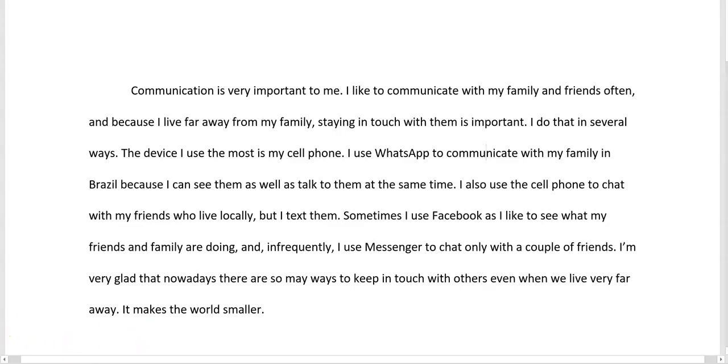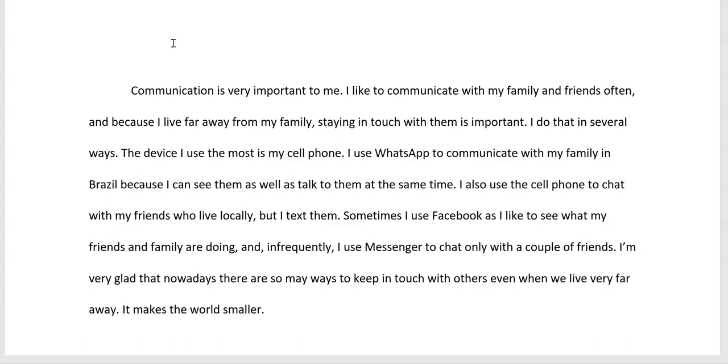So let's take a look at this. Personal means what? About yourself, not from sources. Remember that? So let's take a look at this paragraph. Communication is very important to me. I like to communicate with my family and friends often. And because I live far away from my family, staying in touch with them is important.